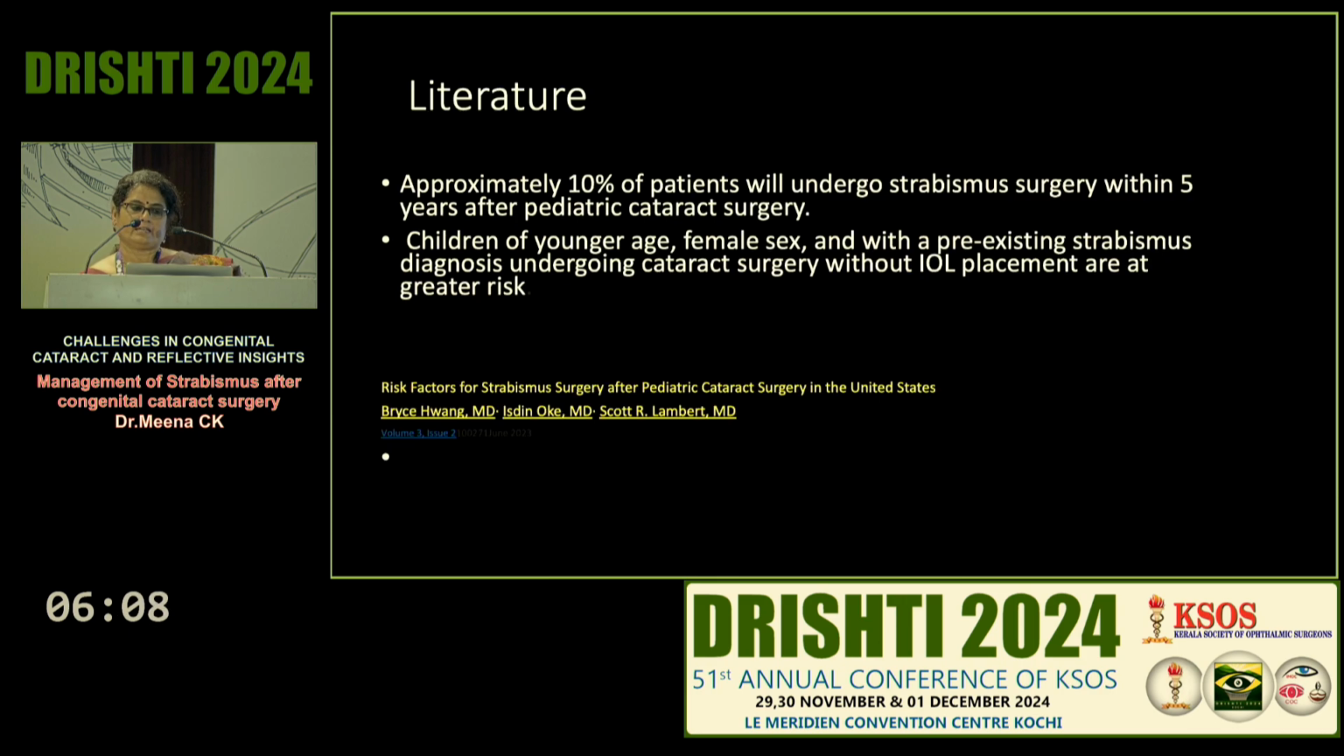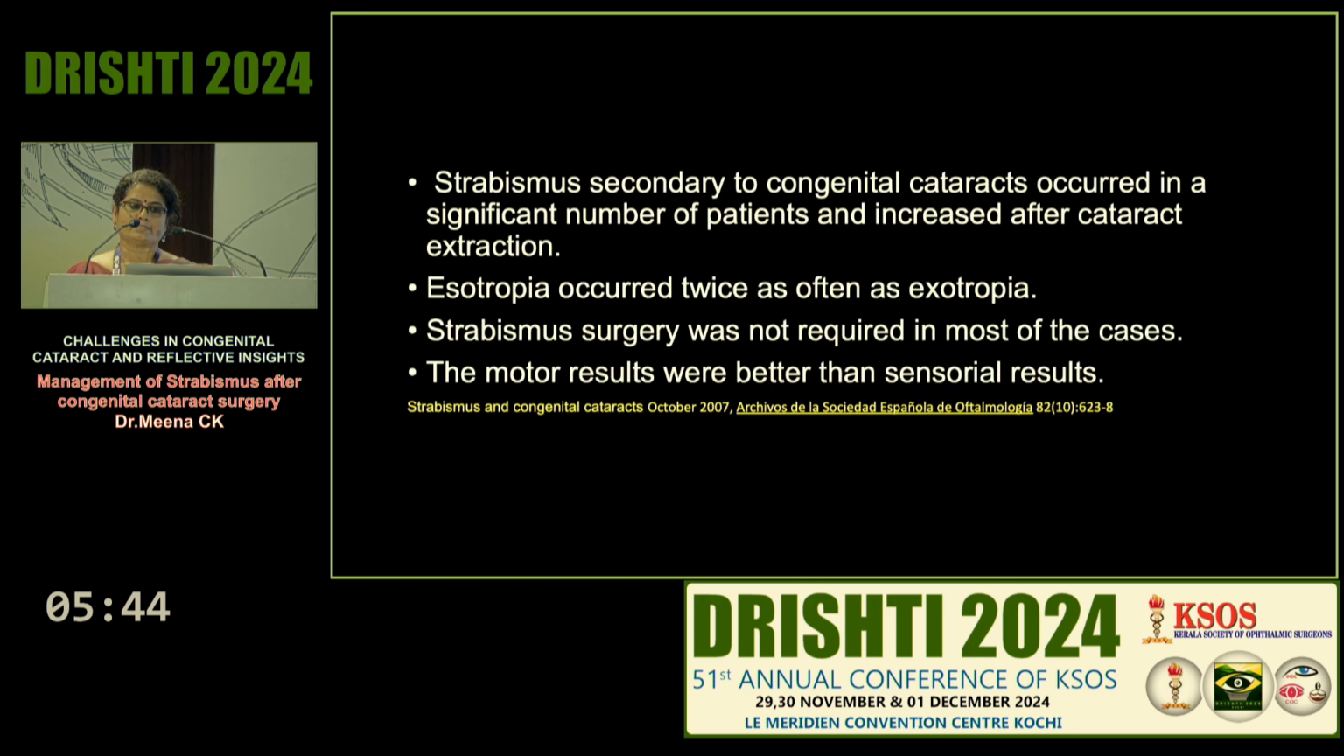Now, what does the literature say? The literature says that approximately 10% of patients will undergo strabismus surgery within 5 years of pediatric cataract surgery, which may not be true in all scenarios, and younger age and female sex are associated. There are so many studies which give quite variable results, which shows that there is no particular guideline for the treatment of strabismus following cataract surgery. Here it shows that the motor results were better than the sensorial results, especially when you have unilateral cataracts. You also have to be very careful when doing strabismus surgery in these patients, because results may not be predictable like in a usual common comitant strabismus.